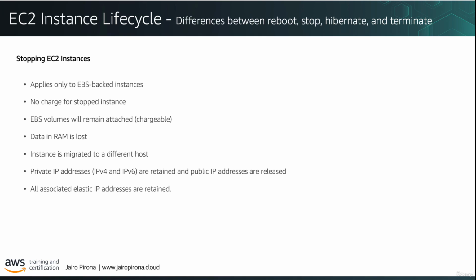For example, you may know that some scheduled hardware maintenance is happening on a host that your instance is running on. In that case, if you stop and restart it, you will know that it will be on a different host. When you stop your instances, private IP addresses are retained and public IP addresses are released. All associated Elastic IP addresses are also retained.